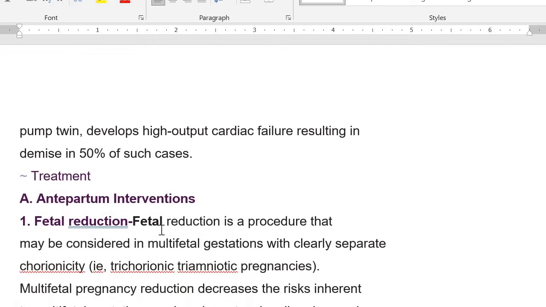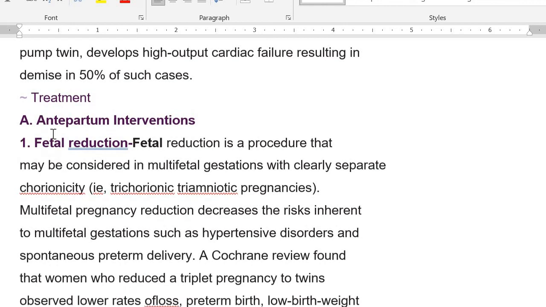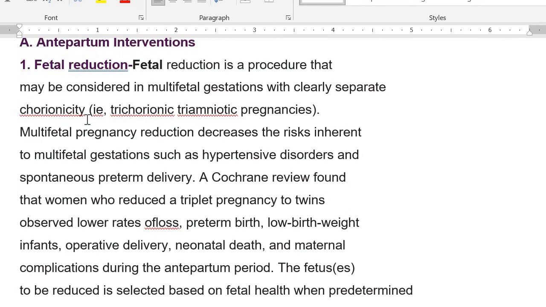So, what is the treatment of the twin pregnancy? Not treatment, I mean how you are going to manage them. There are certain antepartum managements, like if there are very high order multiple pregnancies, then we can go for fetal reduction. Fetal reduction is a process that may be considered in multifetal gestation with clearly separate chorionicity, like trichorionic, triamniotic pregnancies. Multifetal pregnancy reduction decreases the risks which are inherent to the multifetal gestation, such as hypertensive disorders and spontaneous preterm delivery.